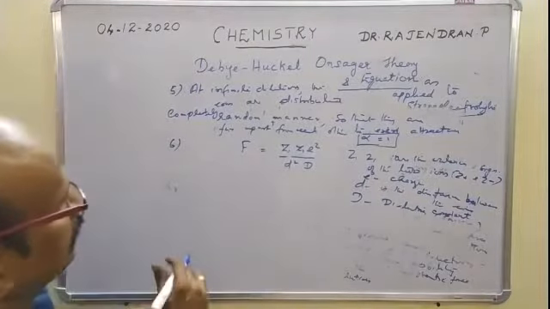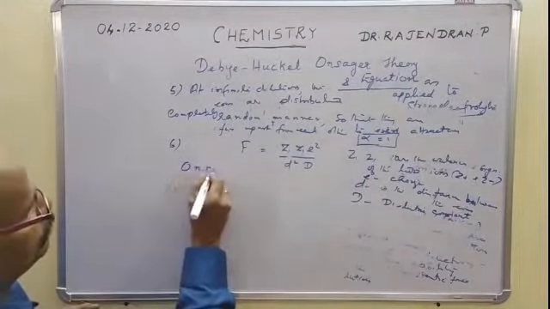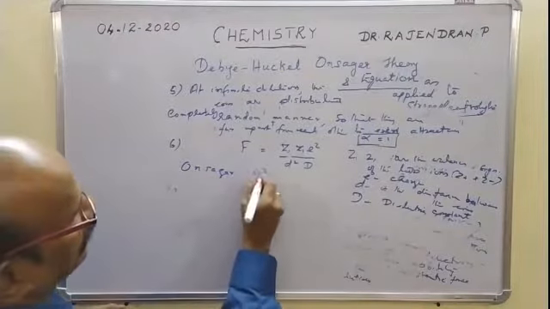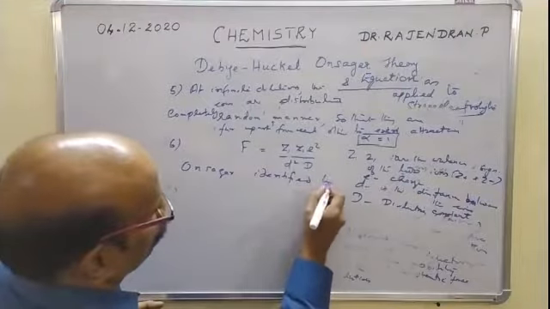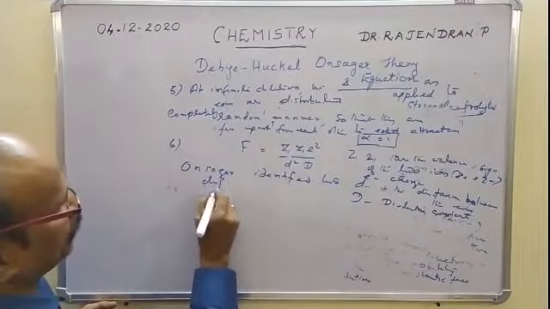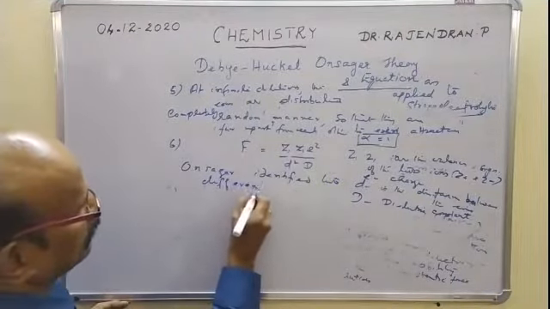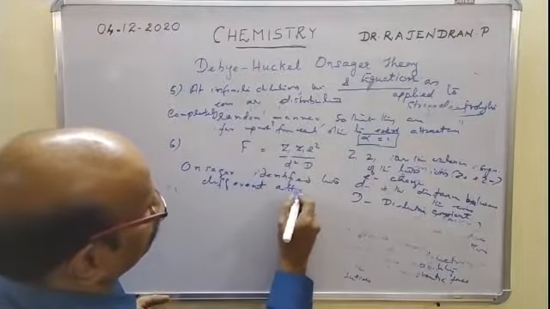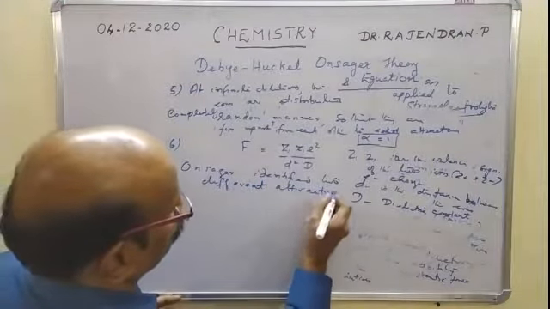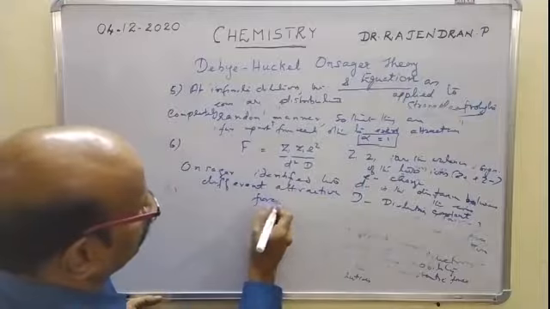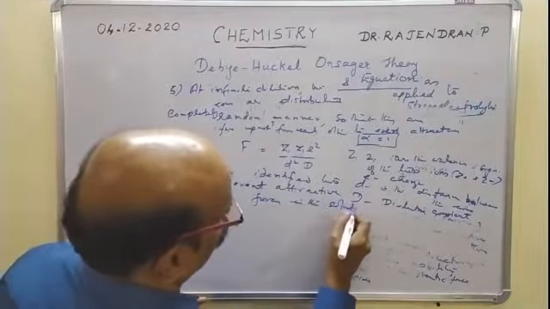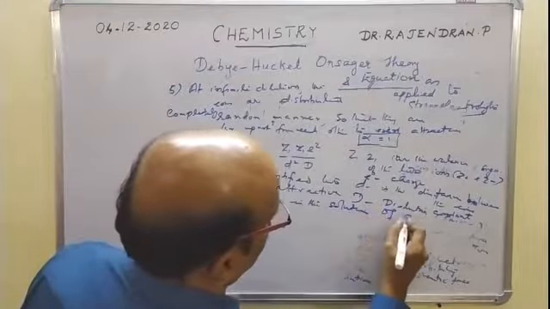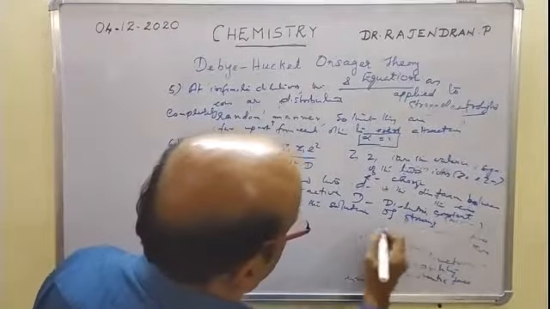The scientist Onsager identified two different attractive forces in the solution of a strong electrolyte.